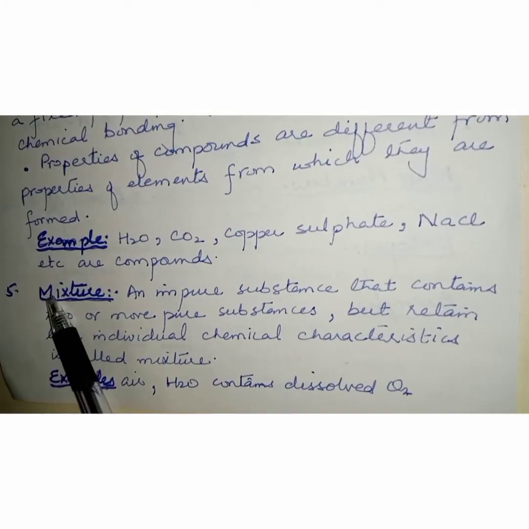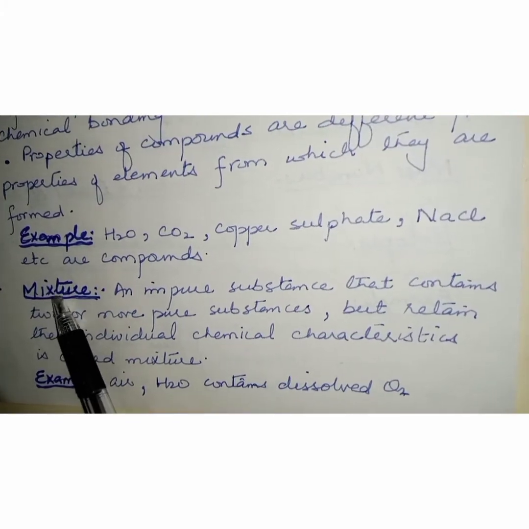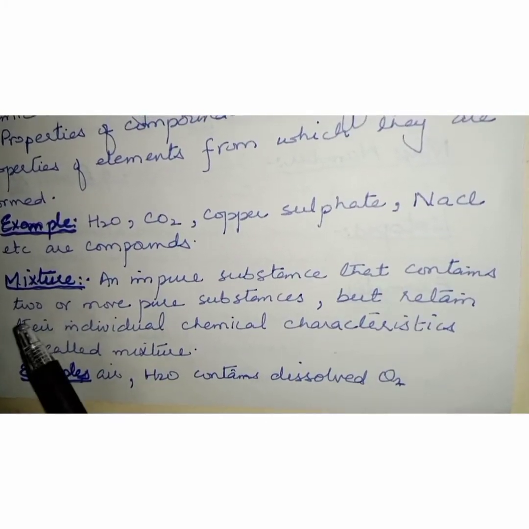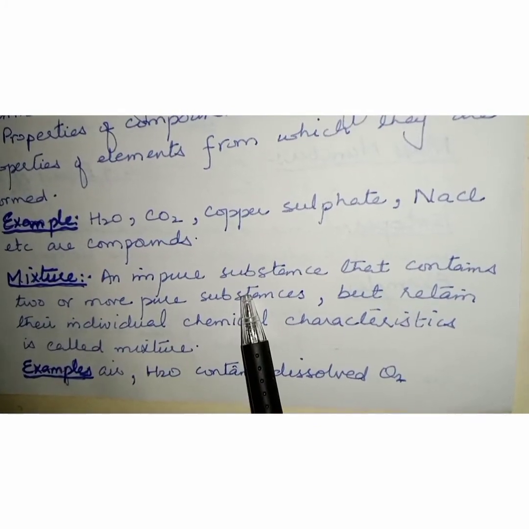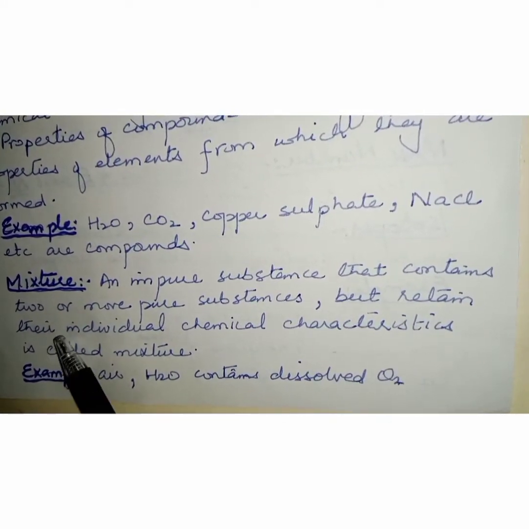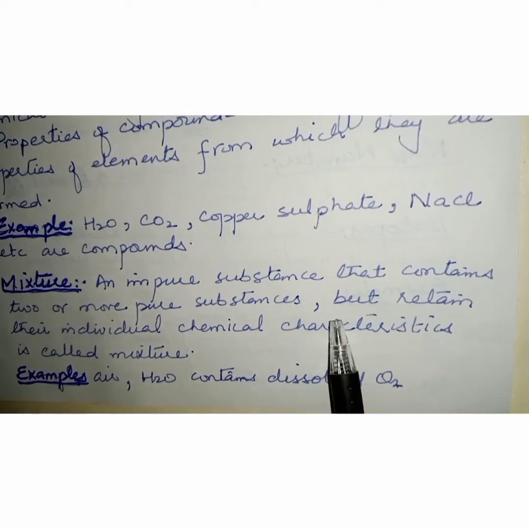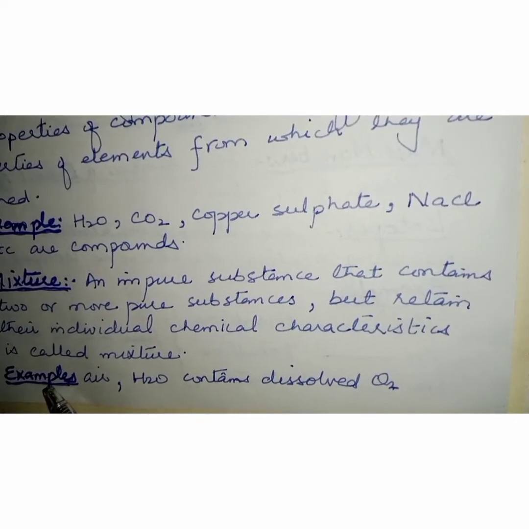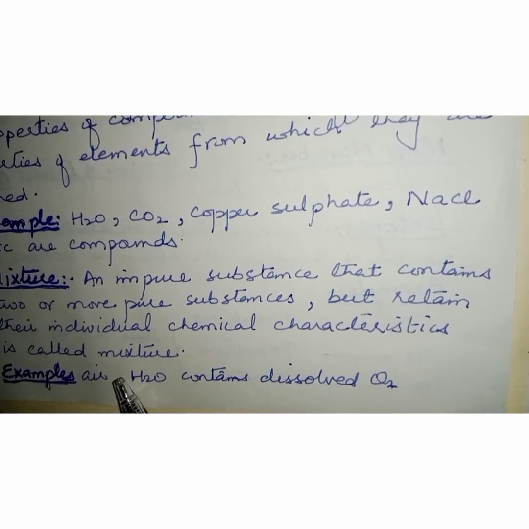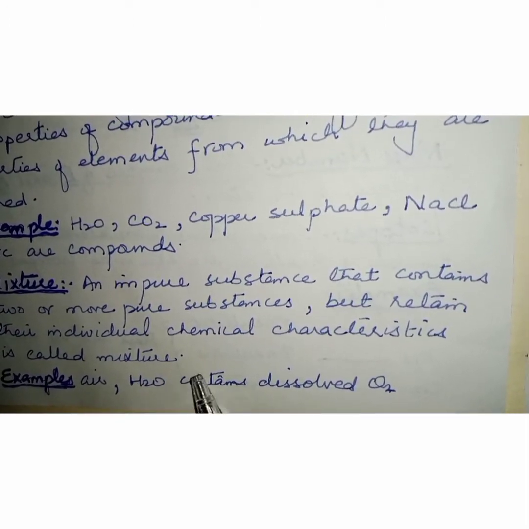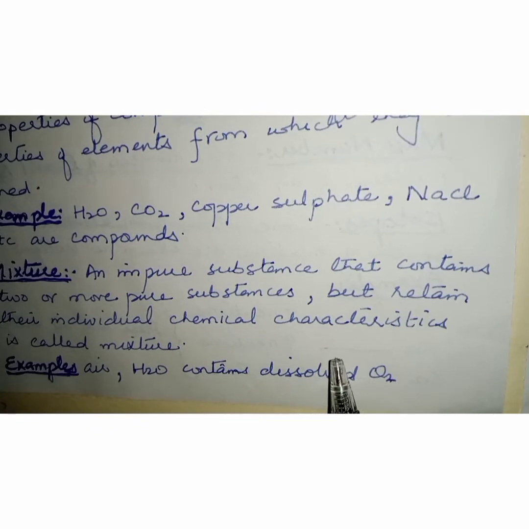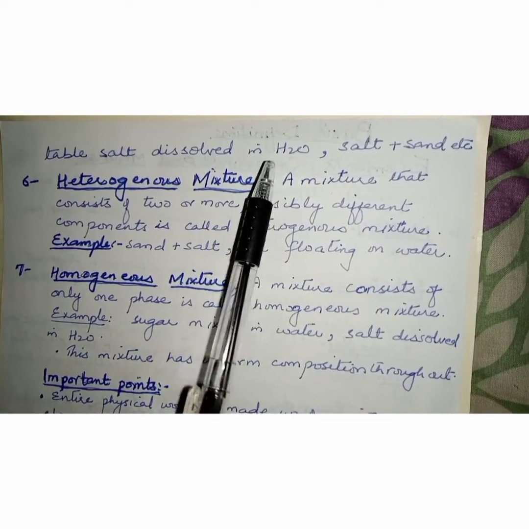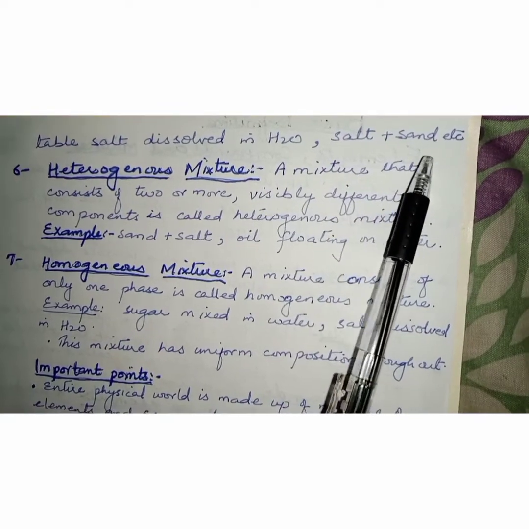Number 5 is mixture. Now, what is mixture? An impure substance that contains two or more pure substances, but they retain their own individual chemical characteristics is called mixture. For example, air, water that contains dissolved oxygen, table salt dissolved in water, salt plus sand, etc.